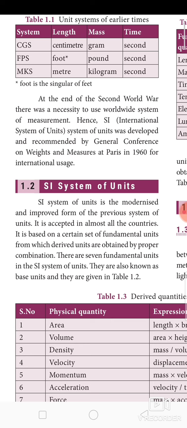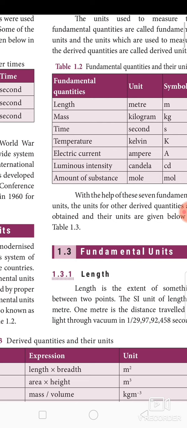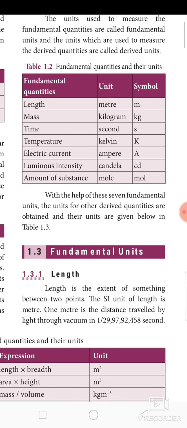It is accepted in almost all countries. It is based on a certain set of fundamental units from which derived units are obtained by proper combination. Table 1.2 shows the fundamental quantities and their respective SI units and symbols.